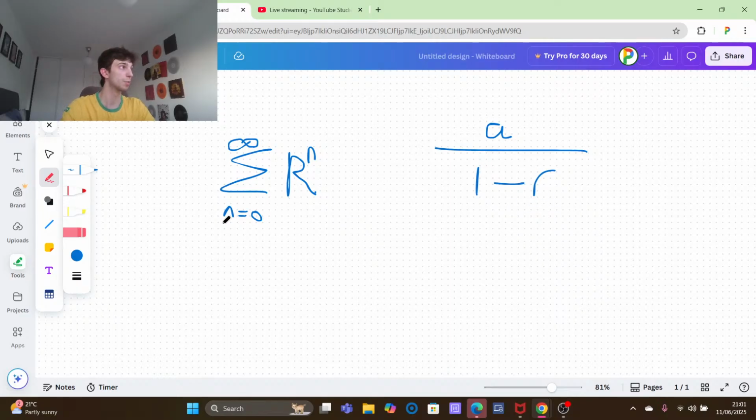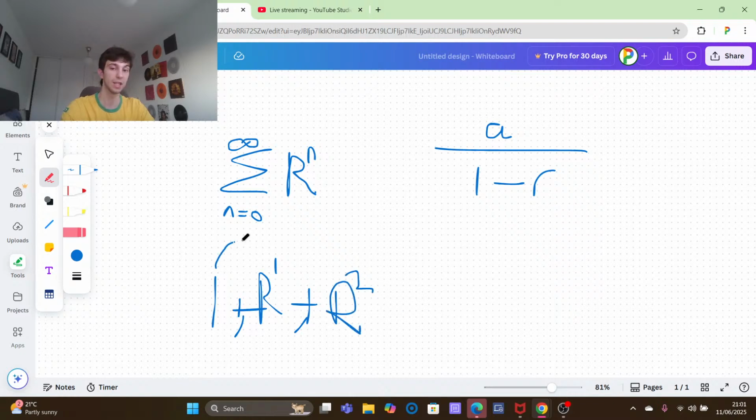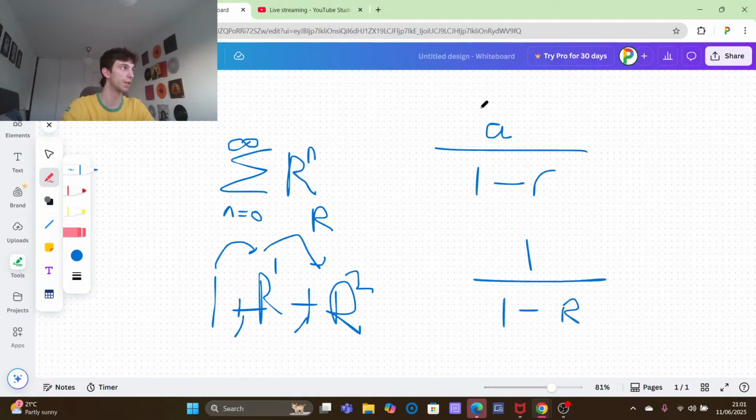Writing out a couple of terms, just plug in the first value of n. We know n equals 0, so that first term will be r to the power of 0. Anything to the power of 0 is 1, and then from there we'd have r to the power of 1. Well, it's the series, sorry guys, we're adding. We'd have r to the power of 2, and so on. So we can see each time that common ratio will just be big R. So our left-hand side of the equation will simply be 1 as our first term over 1 minus big R. Nothing scary here, guys.